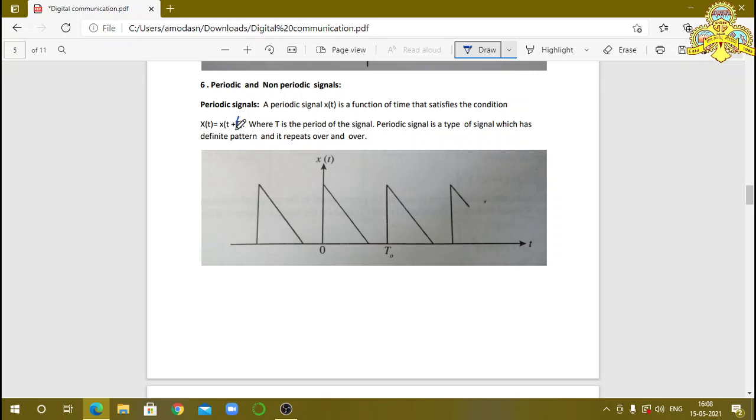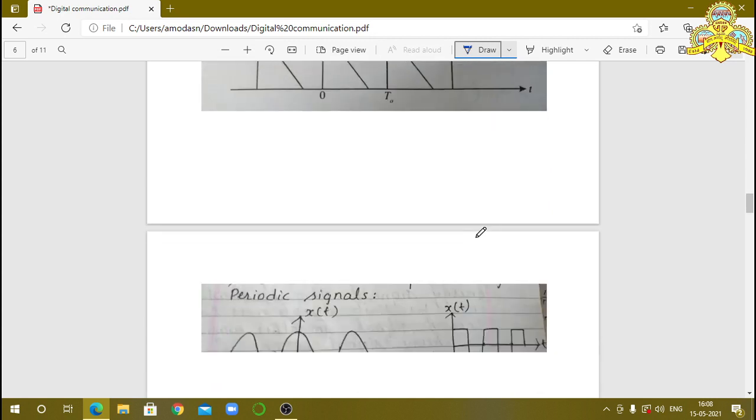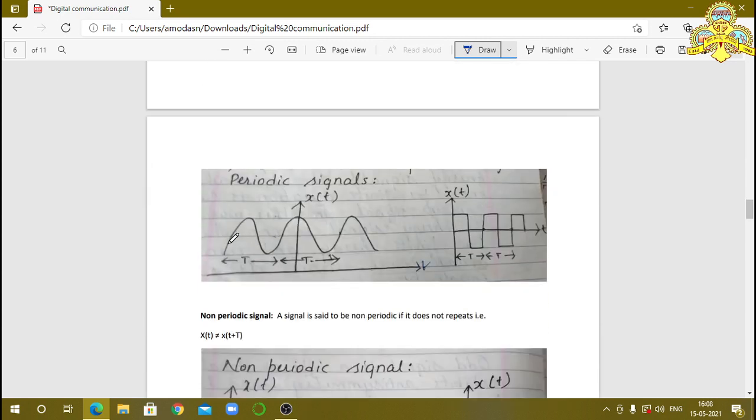To complete one cycle, how much time is required, that is considered as a time interval t. And here this value continuously varies. If you have a sine wave, then it is also called a periodic signal. You observe this waveform. Here we have the continuous variations. To complete one cycle, how much time is required, that is considered as a time interval t.